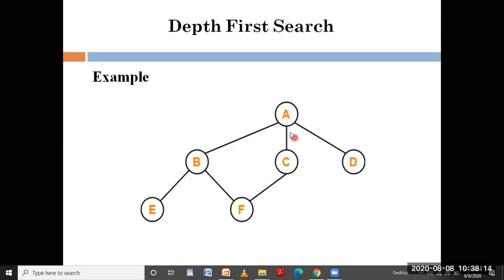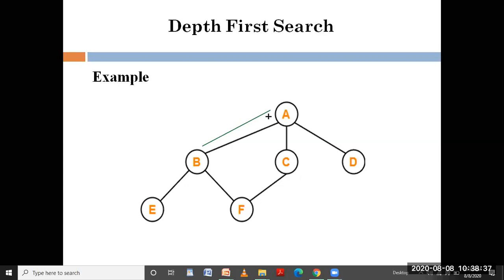Let me take an example and explain it. Here, this is the initial root node. I'm taking this as the initial root node, and from it I will be getting into the depth.